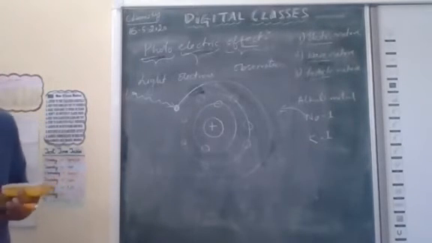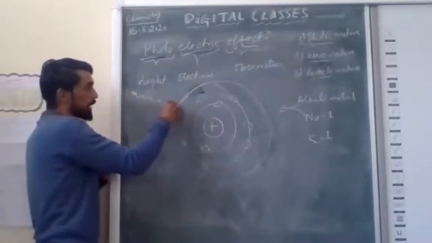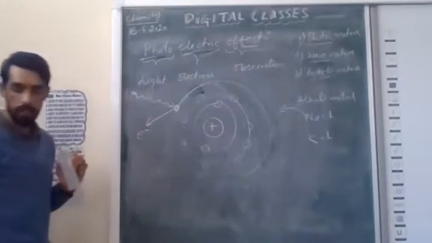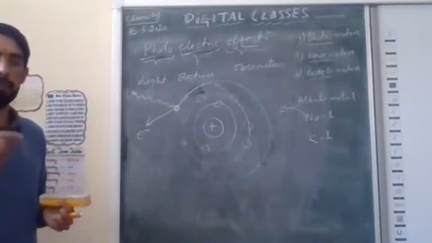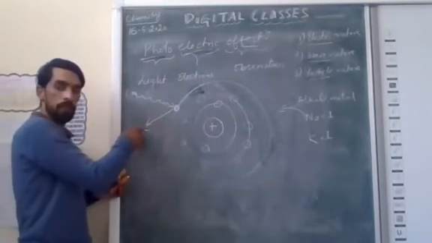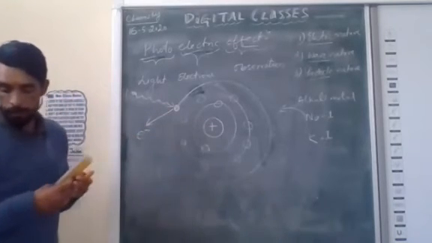It is a phenomenon in which the surface of an alkali metal like potassium or sodium, having low ionization energy, emits electrons when a beam of light with a high frequency falls on it. This high frequency light ejects the electron from the outermost shell, and this depends upon the threshold energy, which is the minimum energy required to eject the electron.